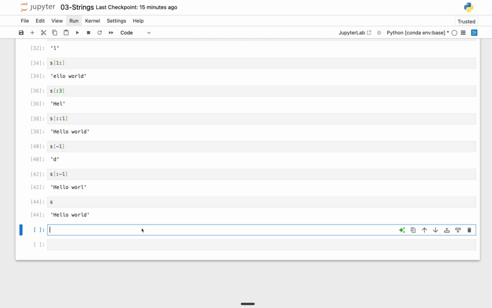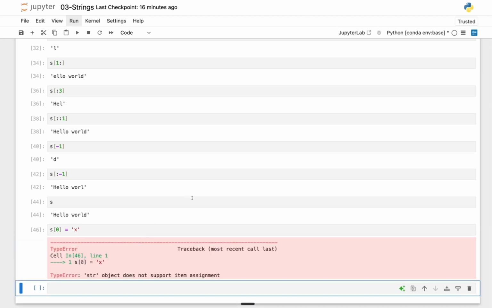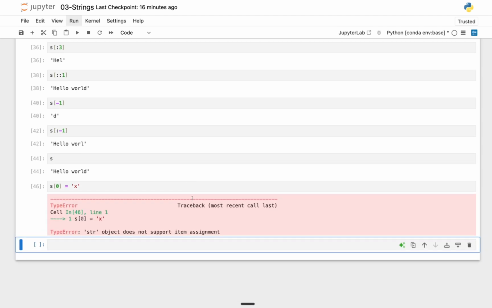Let's say I want to change the h to x. I'm going to say the first index 0 equals x. If I try to do this, it's going to result in an error. Why? Because once a string is created, the elements within it cannot be changed.